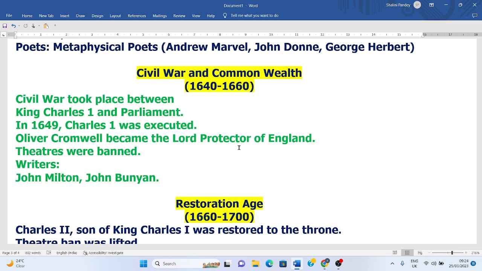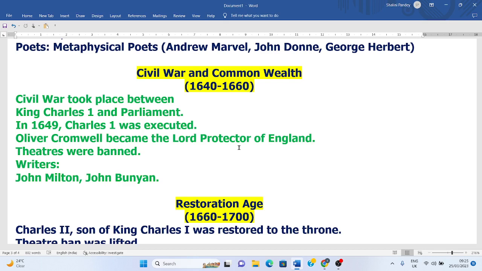Oliver Cromwell was a Puritan, and in 1649 he executed King Charles the First, after which he became the Lord Protector of England, and that protectorate was established during this age, with the most important writers.